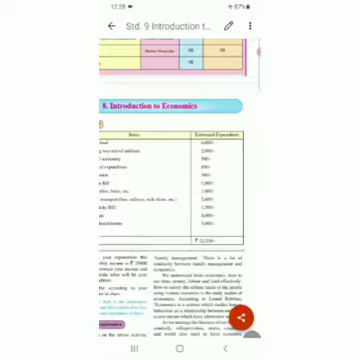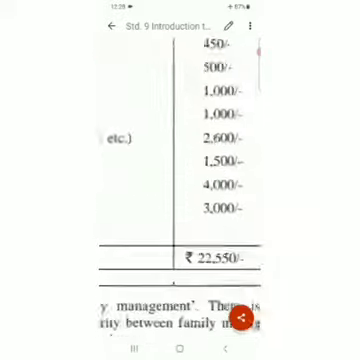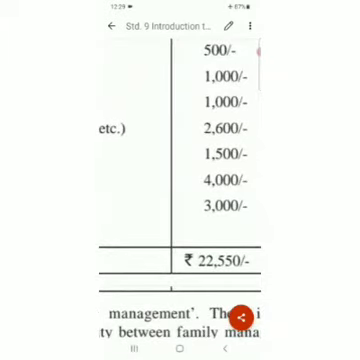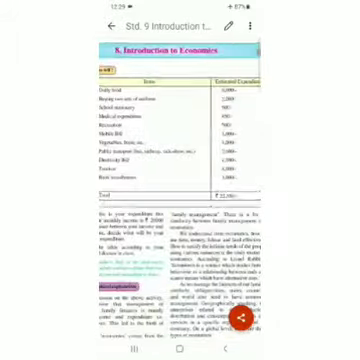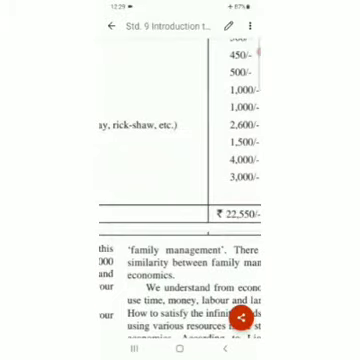That is a different part. But here your budget is showing that out of your 20,000 rupees you are going to spend on your expenditure. How much are you going to spend? 22,550. So are you in profit or in loss? Obviously in loss. Then how can you manage this 2,550 rupees, which is more than your monthly income? So how will you manage this one?